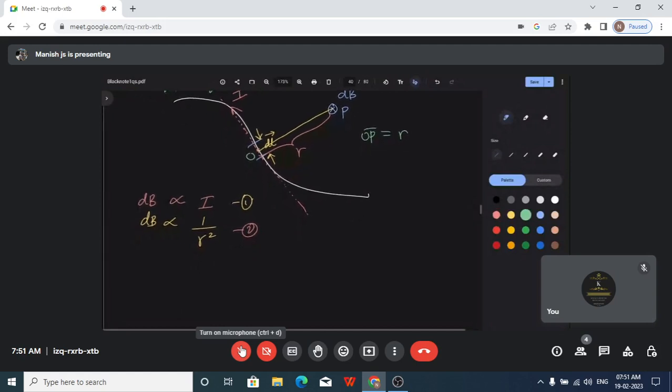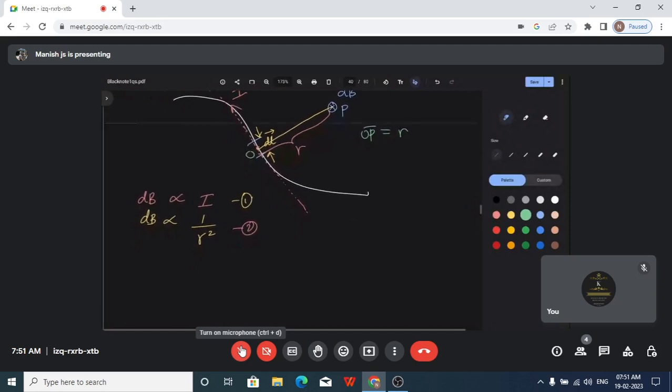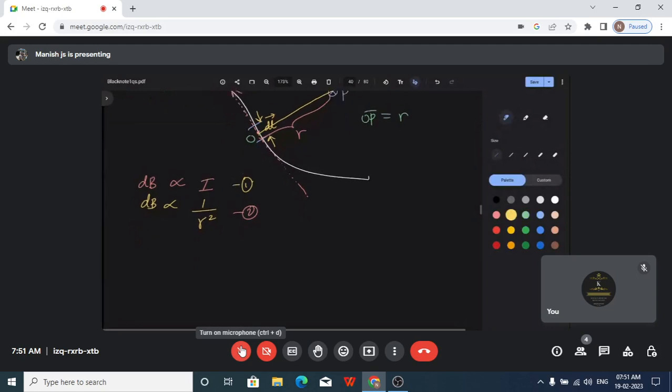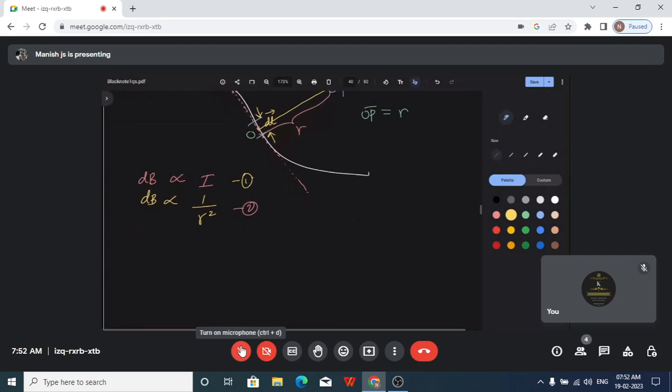So as the distance increases, magnetic field decreases. As the distance decreases, magnetic field will increase. Yes, that is what we call an inverse relation: when one quantity decreases, the other quantity will increase. So this is the basic idea. Okay, now we are moving on to the next part. So this is the magnetic field relation with current, and magnetic field relation with the square of the distance. Next, apart from this, what else we have here is